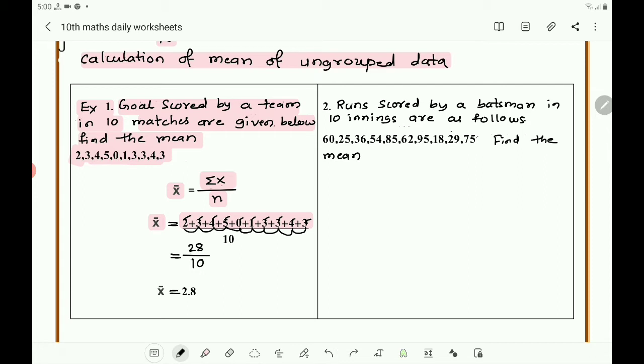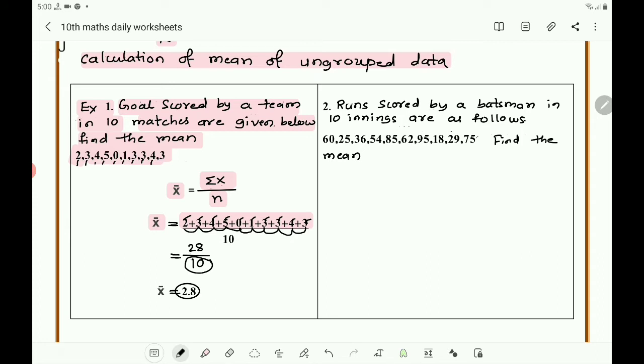And the number of scores: 10 matches means 10 data will be there. 1, 2, 3, 4, 5, 6, 7, 8, 9, 10. So you write n equals 10. Then 28 by 10. Here directly you can put the point, as it is divided by 10. So 28 by 10 is 2.8.